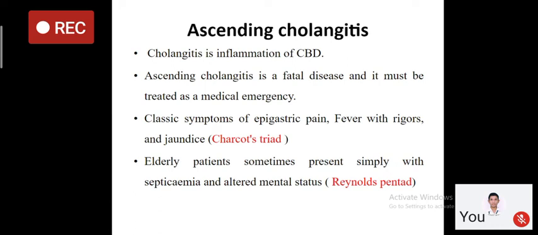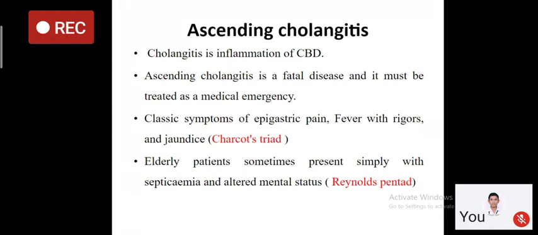This is called Charcot triad. So what is Charcot triad? It is the symptoms of epigastric pain, fever with chills and rigors, and jaundice. These are the three symptoms included in the Charcot triad.